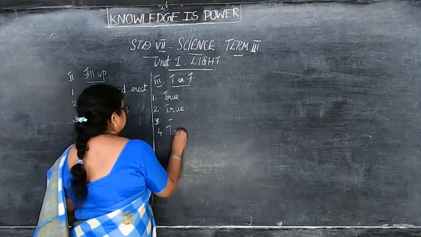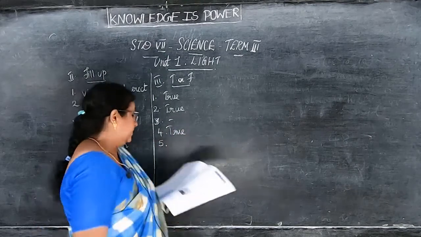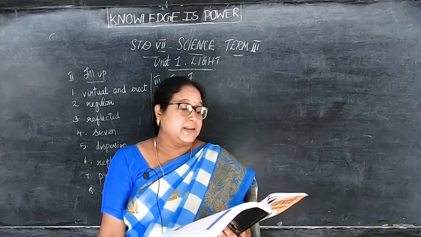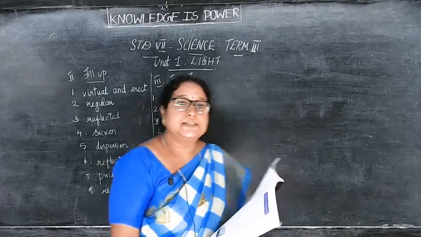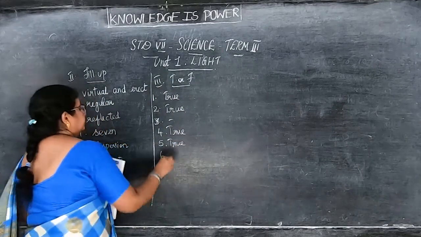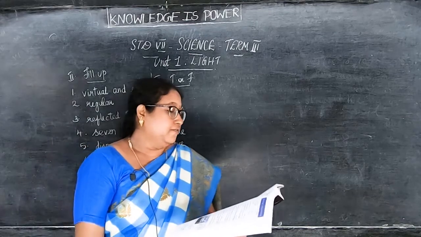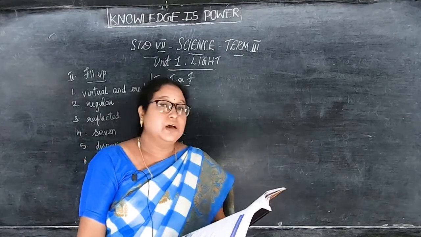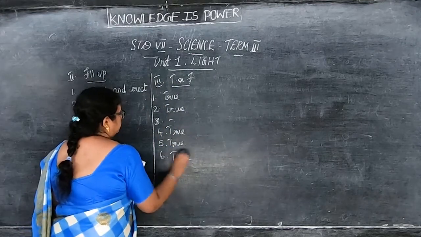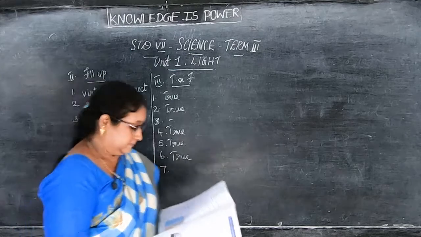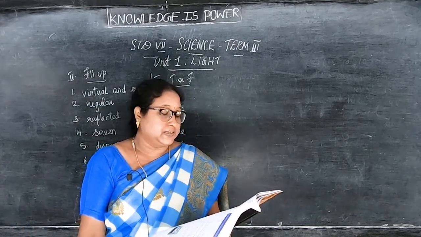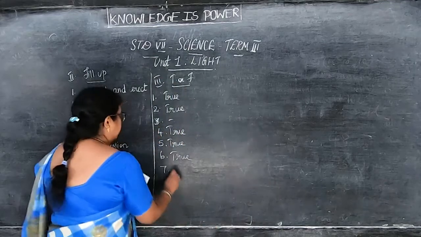4th, we can see planets because they reflect light from the sun. Yes, true. 5th, we see a book because it reflects the light that falls on its surface. True. The image formed in a pinhole camera is always inverted. True. 7. The image formed in a pinhole camera is always the same size as the object.